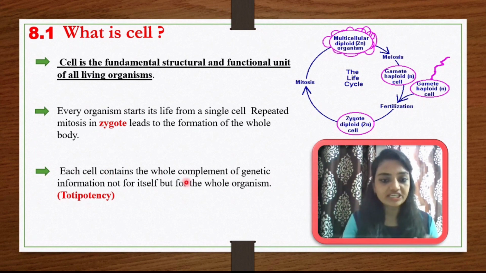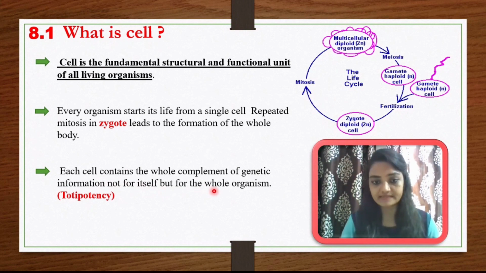That is called genetic information, not for the cell itself but for the whole body. This characteristic is called totipotency, meaning each cell has the ability to form many types of tissues and many types of organs.